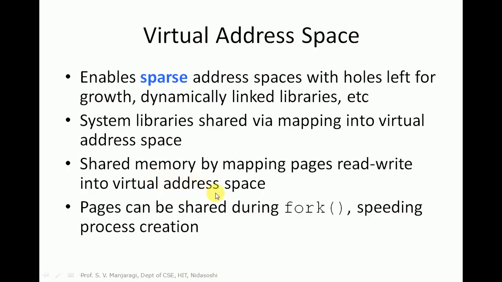Shared memory can also be used by mapping pages read-write into virtual address space. A particular shared memory that we need can be mapped into virtual address space. It is also useful whenever we call fork. We know that the fork function in Unix creates a new child process. Here the parent and child processes execute the same program code, so the program code is shared by both parent and child. Such common code we can keep in the virtual address space, so that it is shared by both parent and child processes simultaneously.